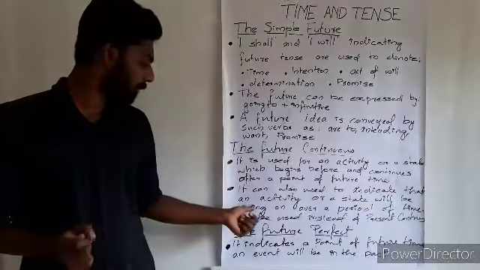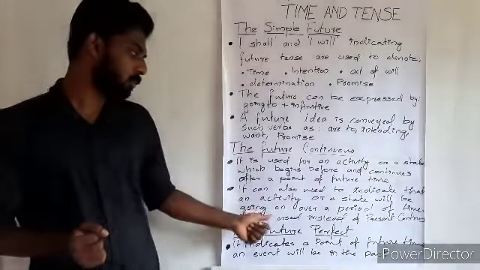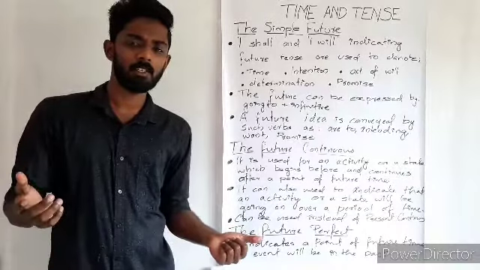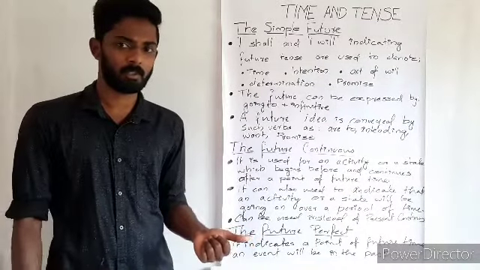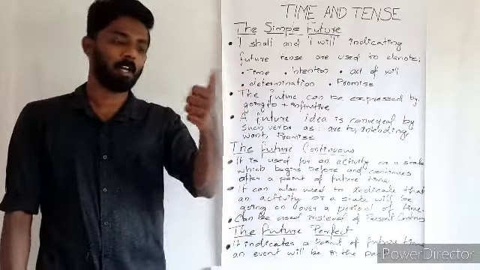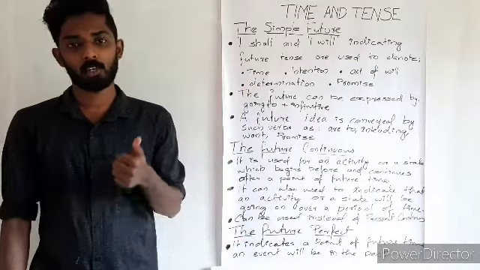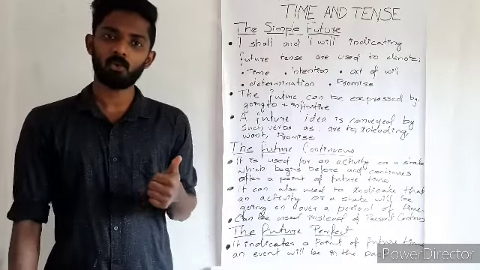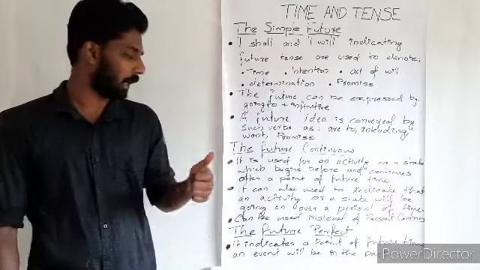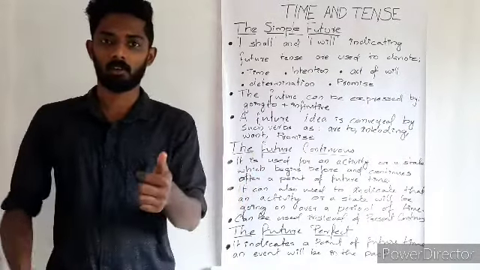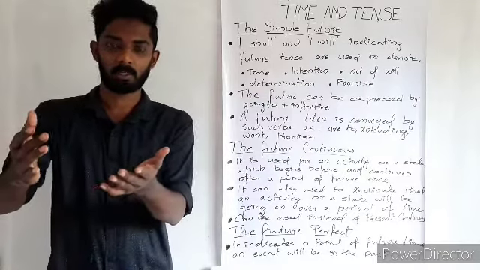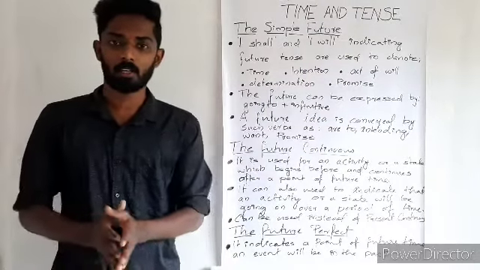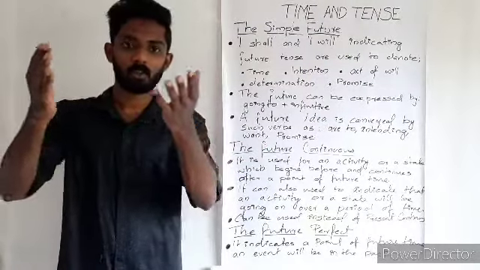And the last thing which we have to remember is it can also be used instead of present continuous. When we studied about present continuous, we saw that present continuous can express a future action. In the same way, it can also show an event which will be happening in the present, or definitely planned for the future. For example, he is going to the market in the morning, or he is going to the market in the evening, or he is going to New Delhi tomorrow.